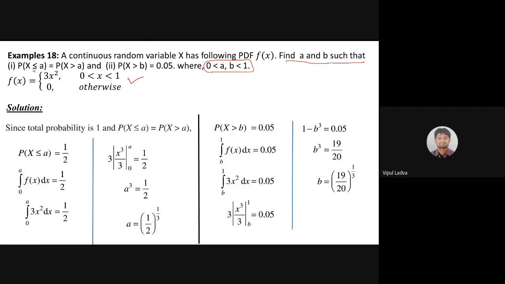For the data, we are having two information, that probability that x is less than equals to a and x is greater than equals to a, both are same. And second information, that my random variable x is having value greater than b is 0.05. So I had used both of those subsequently, and using both of them, I'm having a value of a and b both. Once go through it, and then I will choose a random person from the class and ask him or her to explain this. So I will choose a random person, okay? So it is compulsory that all of you are going through the solution. I'm waiting.